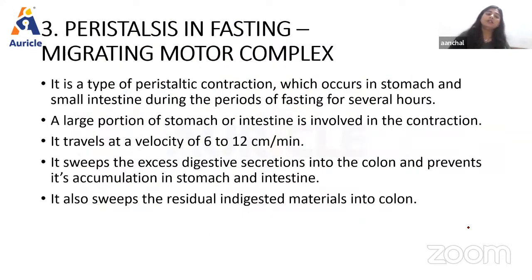So then next we have MMC. In the last class also we discussed the MMC. So basically, this is peristalsis in fasting. This type of peristaltic contraction occurs in the stomach and small intestine during the period of fasting for several hours, and a large portion of the intestine is involved in this contraction. And here the velocity of travel is approximately 6 to 12 centimeters per minute, right?